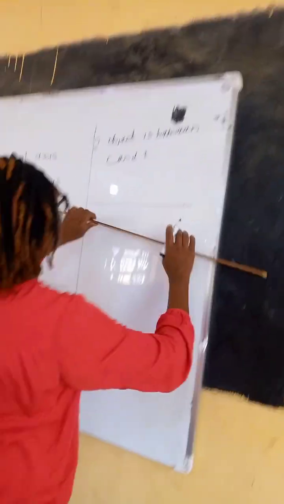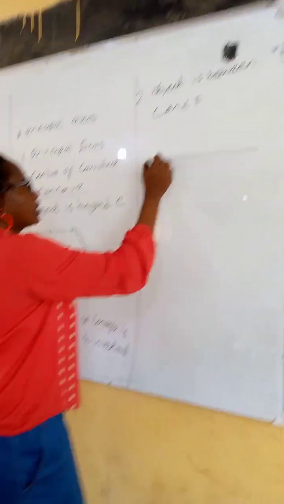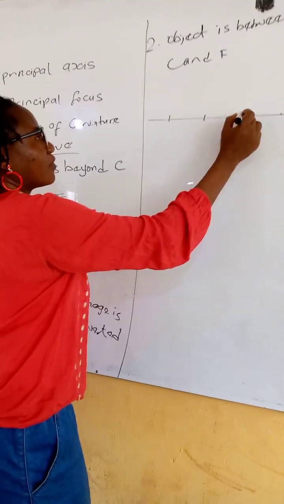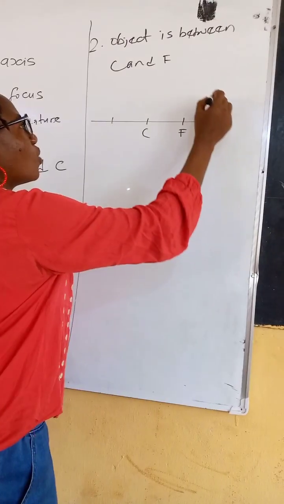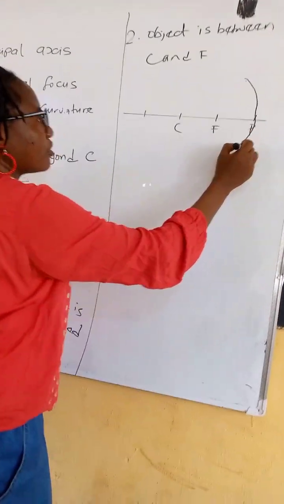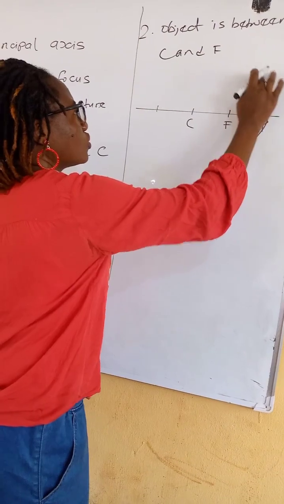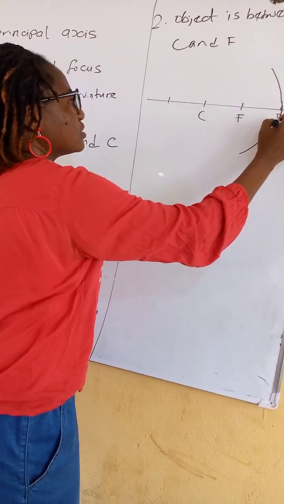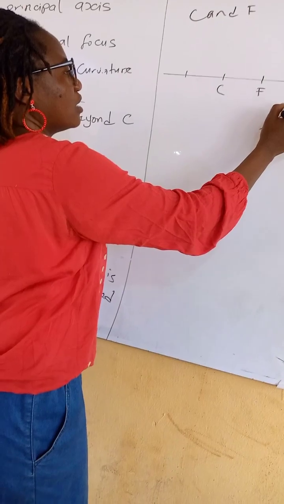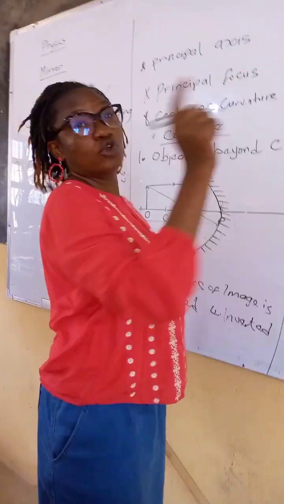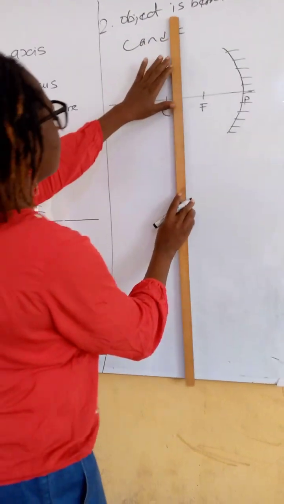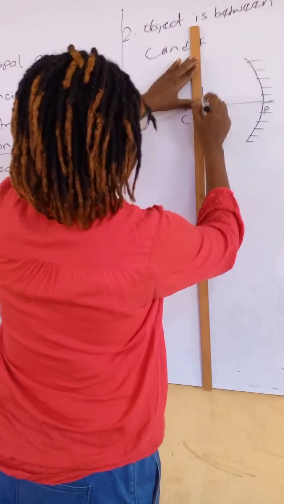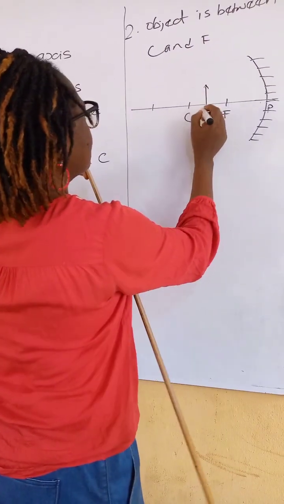Okay? May I use 10 centimeter because it is a board, so you can't draw the line on top. What I told you, you write CFP. So on top of this pole is how I place my mirror. Sorry, my mirror is not curved. Make sure your mirror is curved well. Now I want to put the object between C and F, so the object will be somewhere here. Now I draw my object. See it. You can understand the object is here.